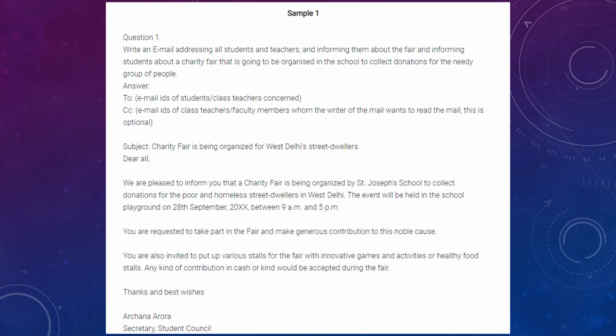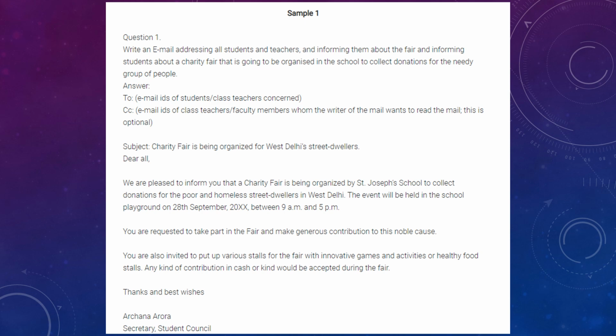So you are requested to take part in the fair and make generous contribution to this noble cause. So this is where the students are persuading other students to take part and be generous while contributing. You are also invited to put up various stalls for the fair with innovative games and activities or healthy food stalls. Any kind of contribution in cash or kind would be accepted during the fair. Thanks and best wishes, Archana Arora, Secretary, Student Council.